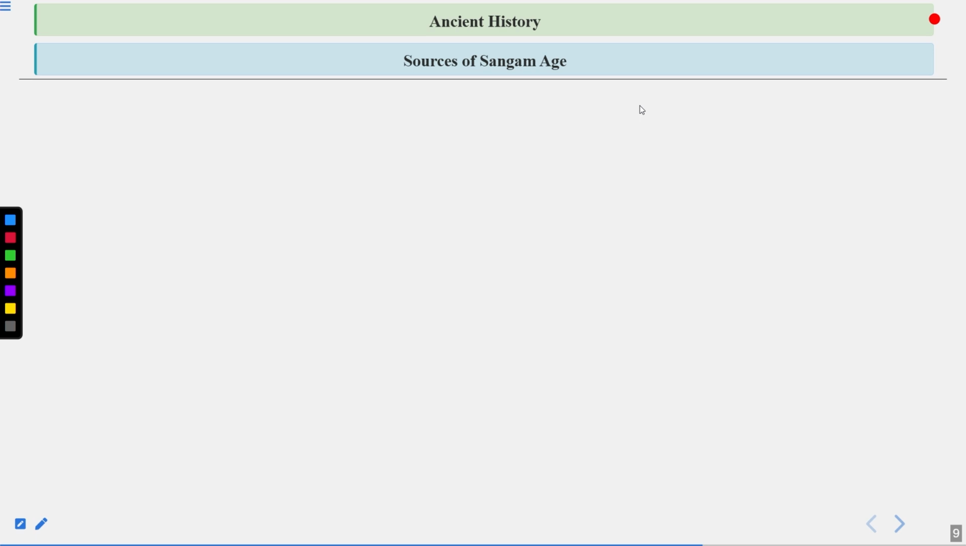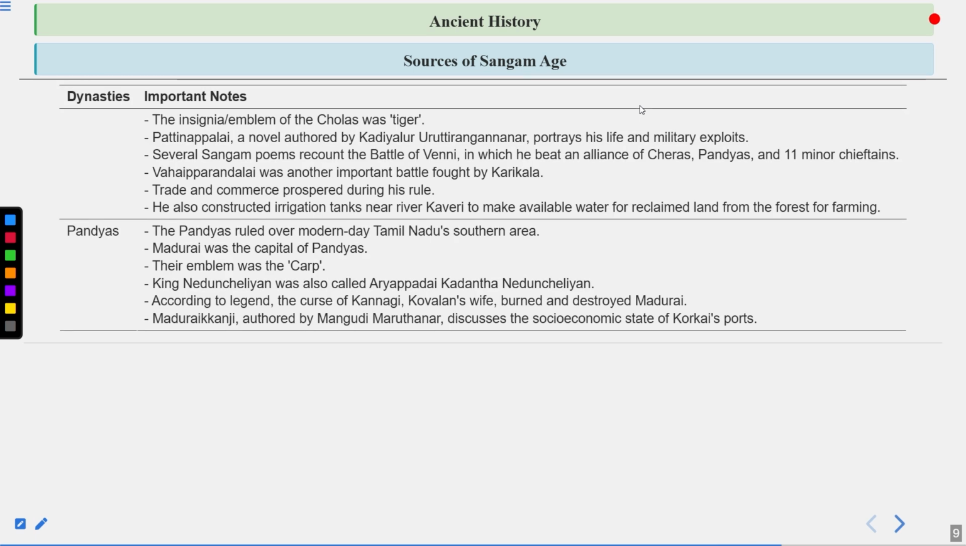Let's talk more on the sources of Sangam age. So here you can see more on the Cholas. The insignia emblem of the Cholas was the tiger. Pattinappalai, a poem authored by Kadiyalur Uruthirankannanar, portrays his life and military exploits. Several Sangam poems recount the Battle of Venni, in which he beat an alliance of Cheras, Pandyas, and 11 minor chieftains. Vahaiparandalai was another important battle fought by Karikala.